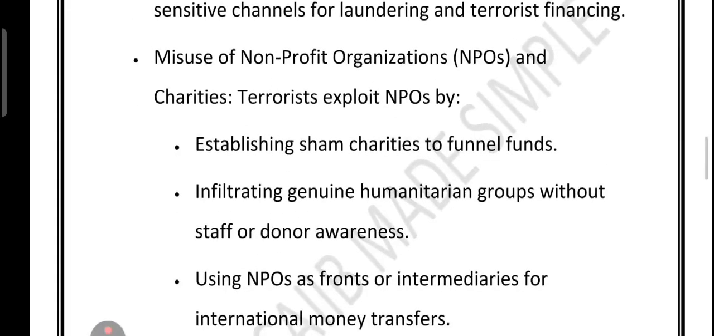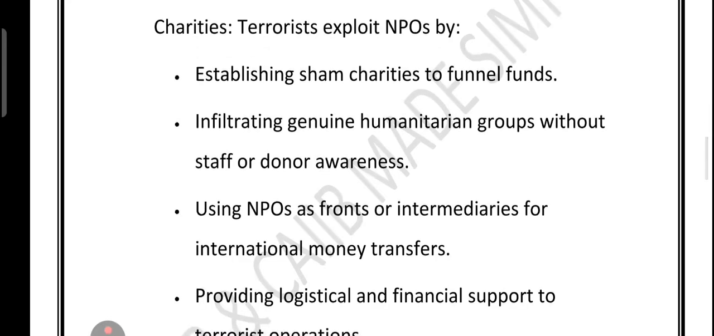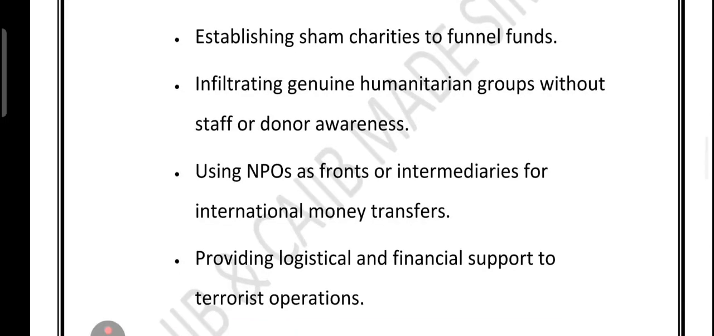Then we have something called misuse of NPO, non-profit organizations and charities. Sadly, even charities can be misused. Terrorists sometimes create fake charities to move the money, or they can infiltrate real humanitarian groups without the staff or donors knowing. They can also use NPOs, that is non-profit organizations, as a front to move funds internationally and support the operation. So let's quickly revise.